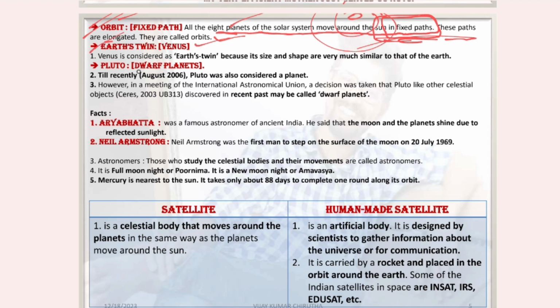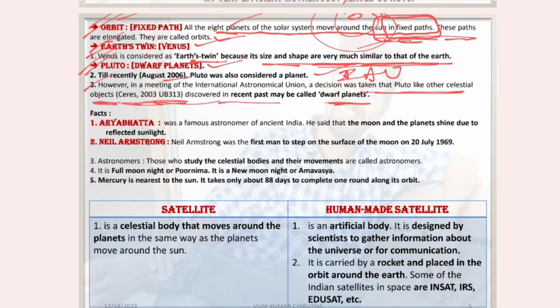Earth's twin is called Venus. Venus is considered the Earth's twin because its size and shape are very similar to that of the Earth. Pluto is a dwarf planet. Till August 2006, Pluto was also considered a planet. However, at a meeting of the International Astronomical Union, the decision was taken that Pluto, like other celestial objects discovered in the recent past, may be called a dwarf planet. It is no more a planet.